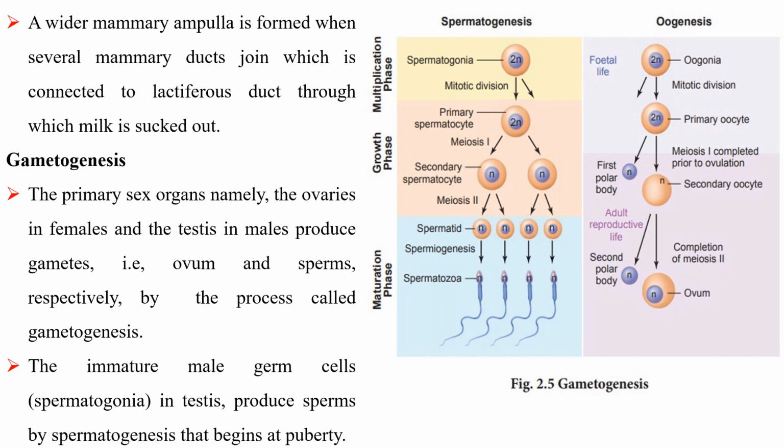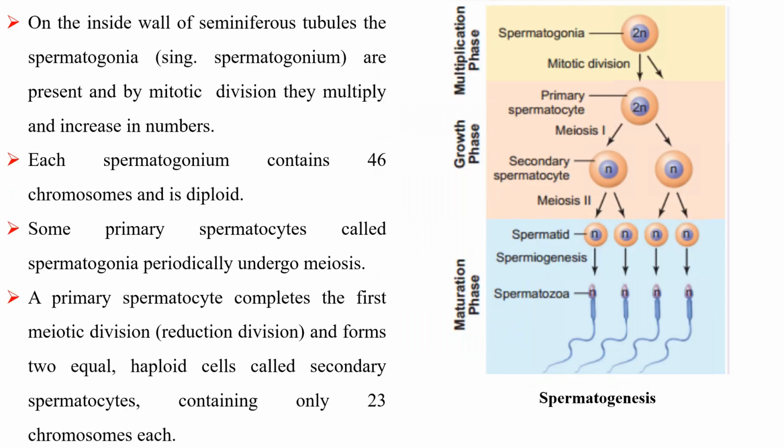Gametogenesis. The primary sex organs, namely the ovaries in females and the testes in males, produce gametes, that is ovum and sperms respectively, by the process called gametogenesis. The immature male germ cells in the testes produce sperms by spermatogenesis, which begins at puberty. On the inside wall of the seminiferous tubules, the spermatogonia are present, and by mitotic division they multiply and increase in number. Each spermatogonium contains 46 chromosomes and is diploid.